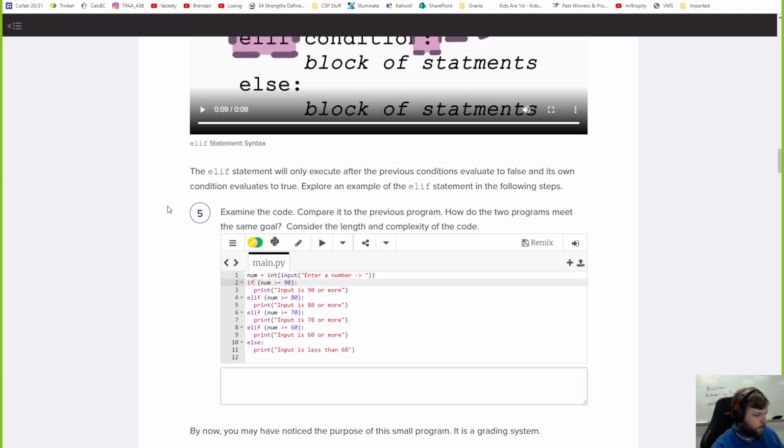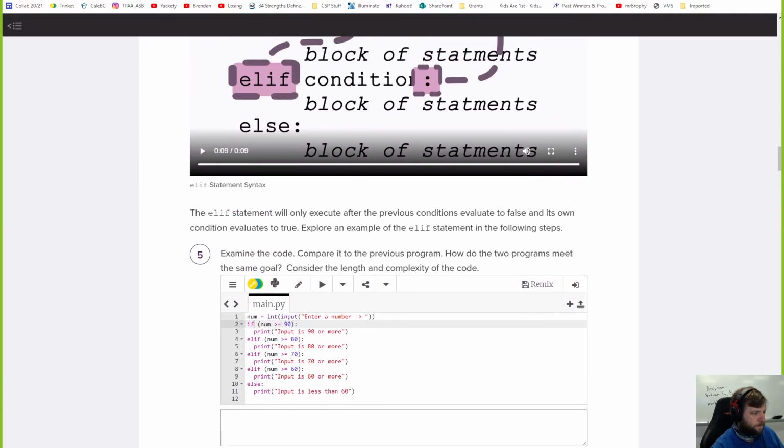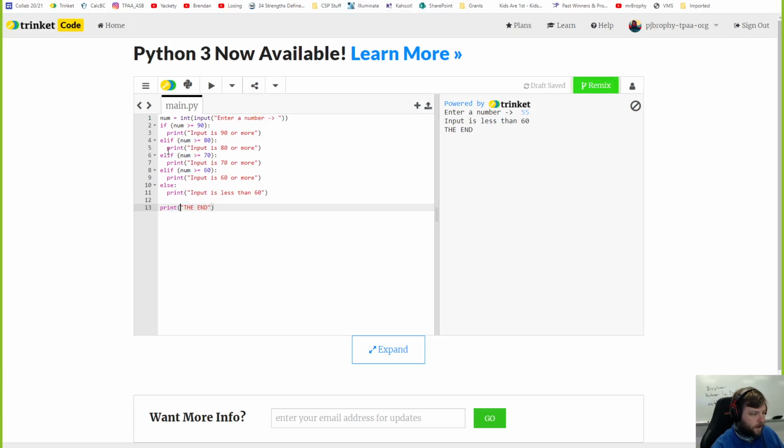Now, okay, spoilers ahead. I want to show you something. PLTW doesn't do this. What if I change these all to ifs? What do you think would happen? Going off the rules here, I'm just going to try this. Let's show you. So think about it. Now I'm going to run this. Now if I did the number 100, what do you think?